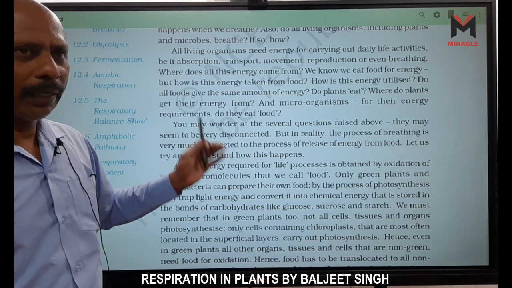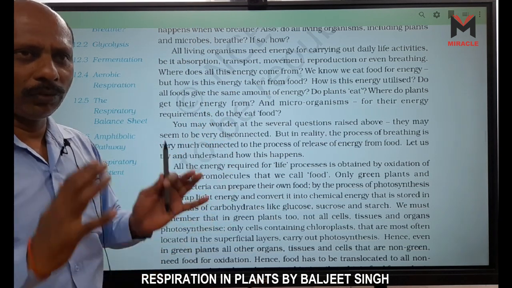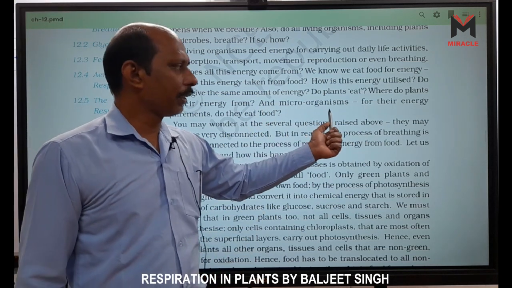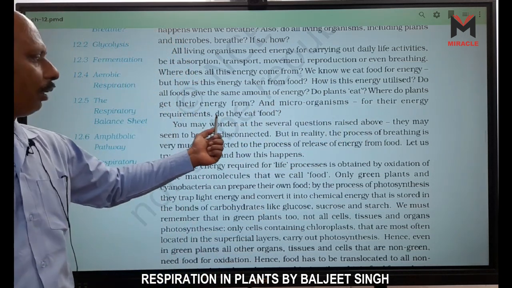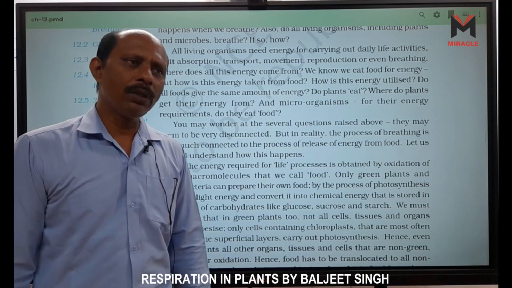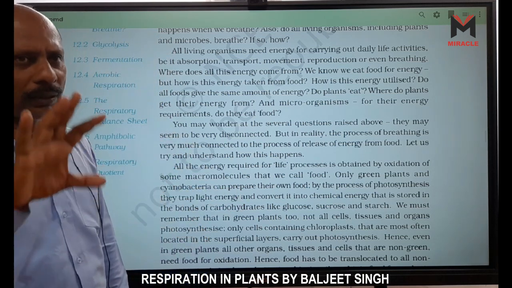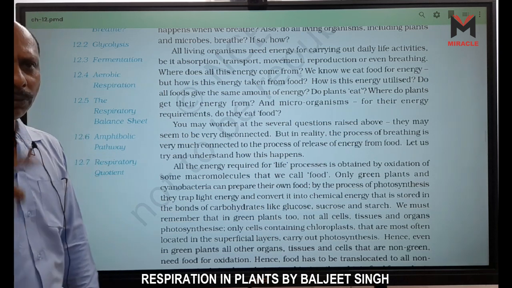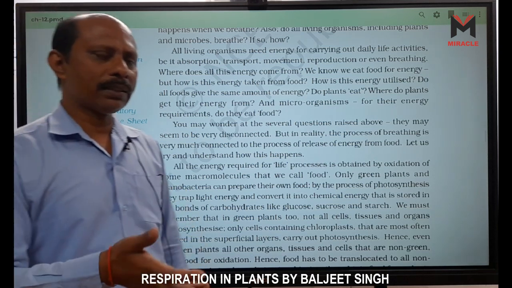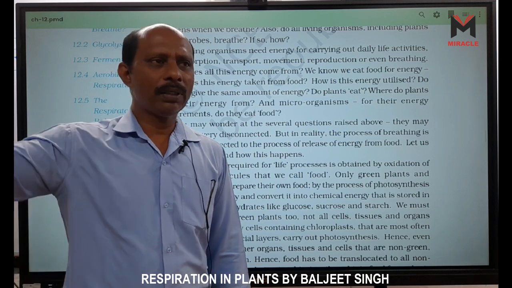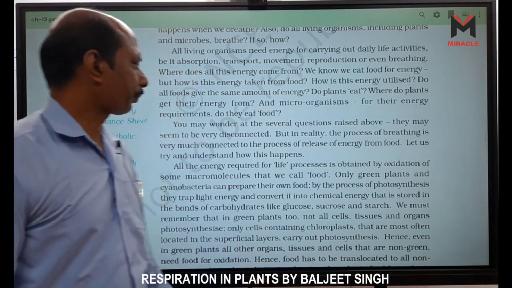They trap this photon energy into the food, right? And microorganisms, for their energy requirement, do they eat food? They need not eat food. If there are some parasites, they directly absorb glucose and other things, and through metabolic activity, they produce ATP. If they are like cyanobacteria, they prepare their food in the sunlight.